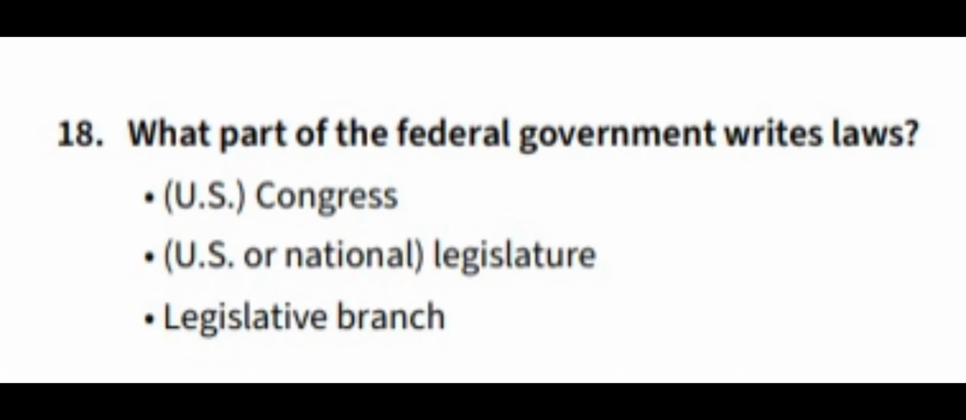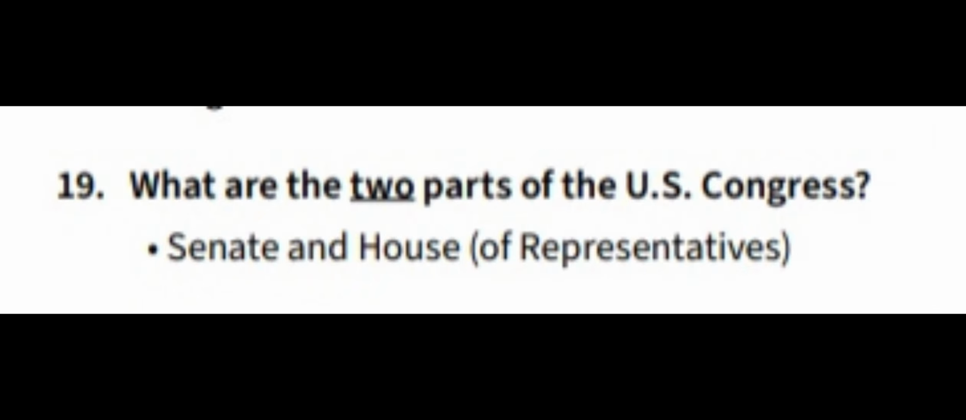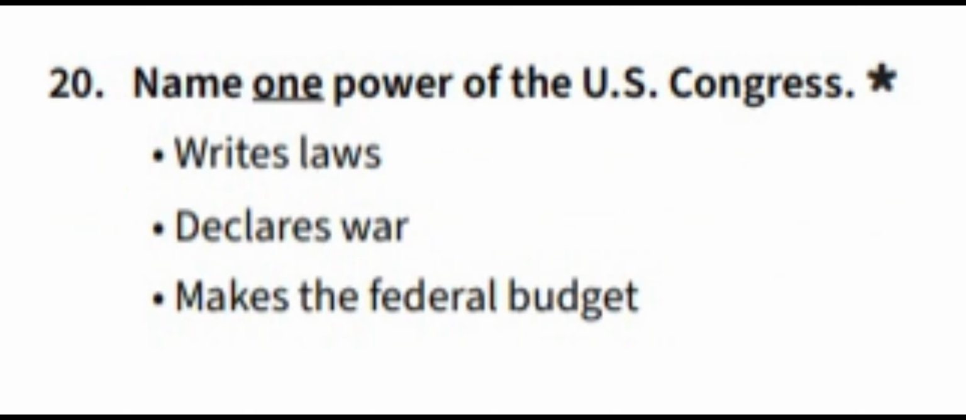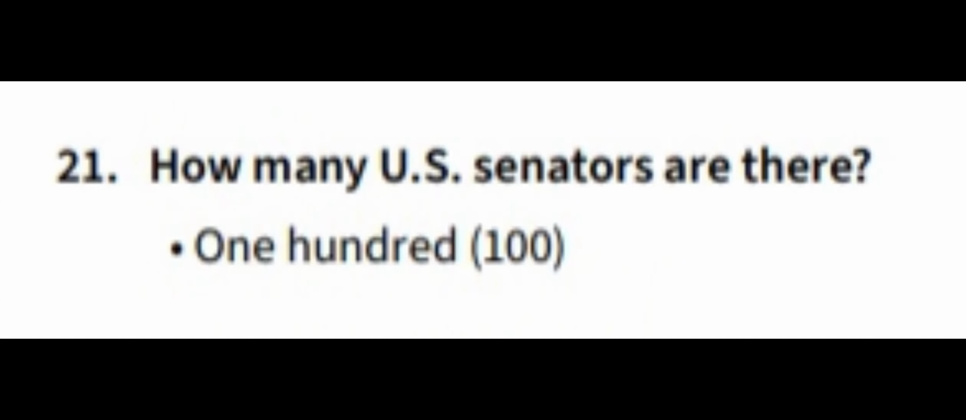18. What part of the federal government writes laws? U.S. Congress. Legislature, legislative branch. 19. What are the 2 parts of the U.S. Congress? Senate and House of Representatives. 20. Name one power of the U.S. Congress. Writes laws. Declares war. Makes the federal budget.